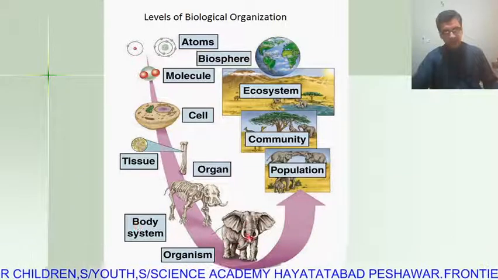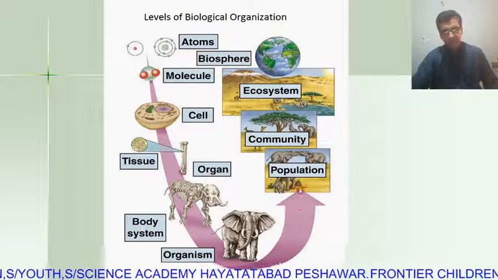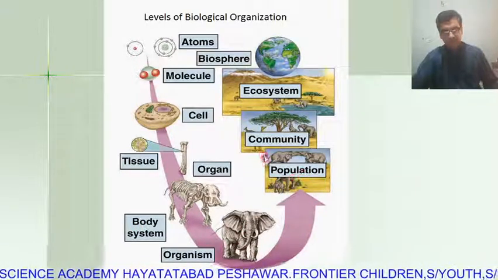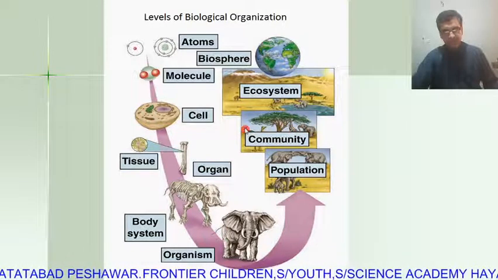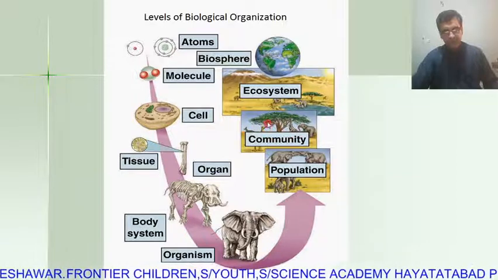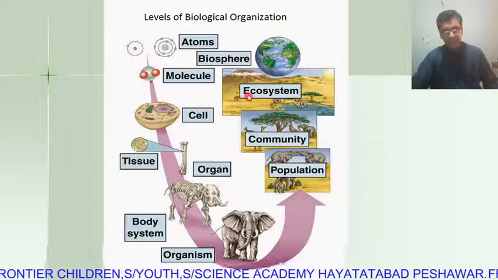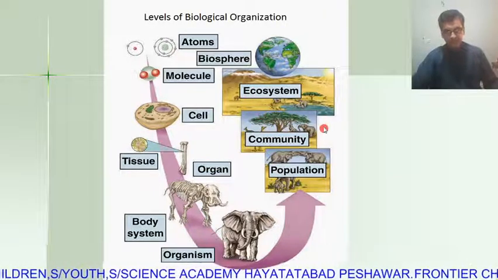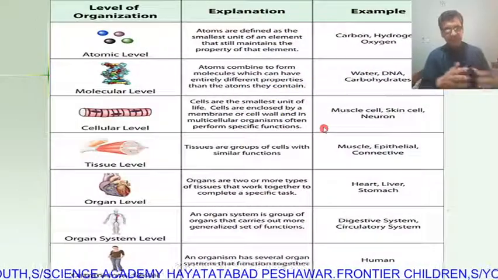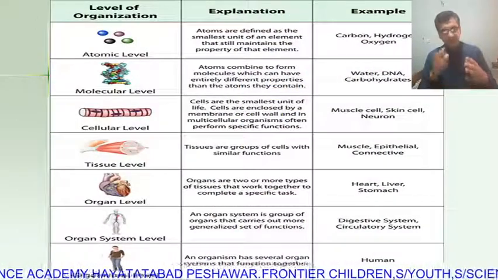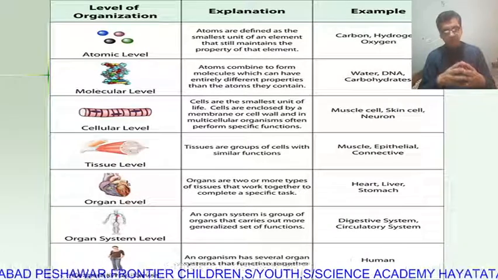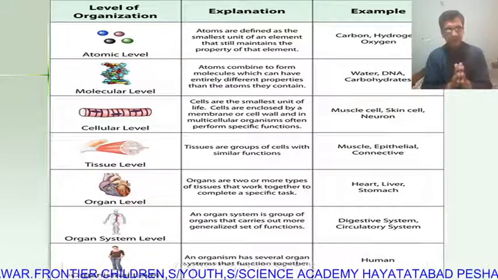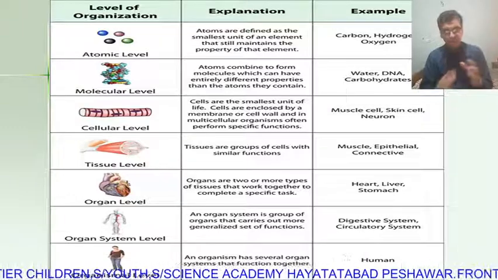Then the full organism, then the population, so the population is elephants. Then a community, there is a forest. In the forest there are elephants, trees, different populations, different species, and then it is an ecosystem. This is another diagram, and I also provide this diagram in my notes. This is also a summary of the full lecture.